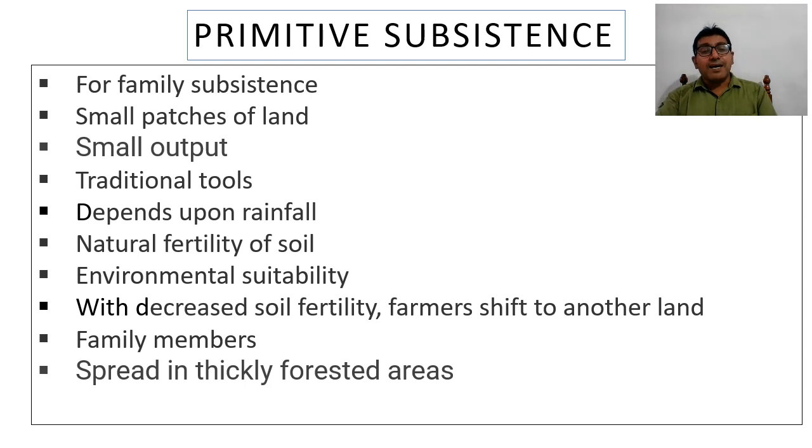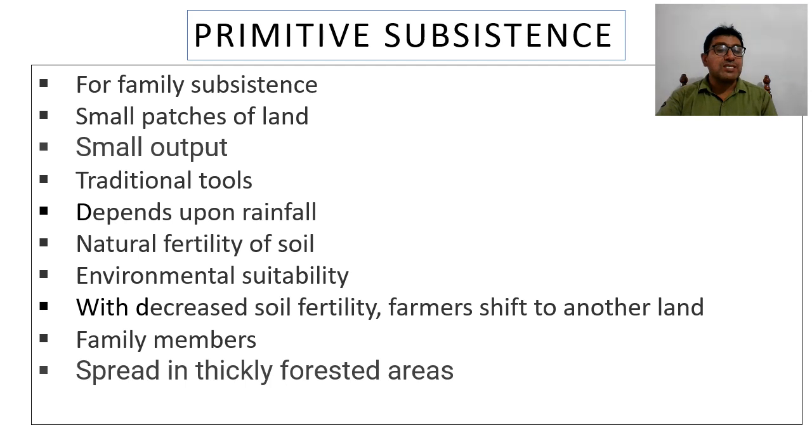Next, in this type of farming, only family members are involved. There is no provision of labor or workers. As we discussed earlier, it is not big or very productive, and that's why mostly women, children, or those who are not capable of going for hunting and gathering usually engage in this type of agriculture. And last, it is practiced in thickly forested areas.